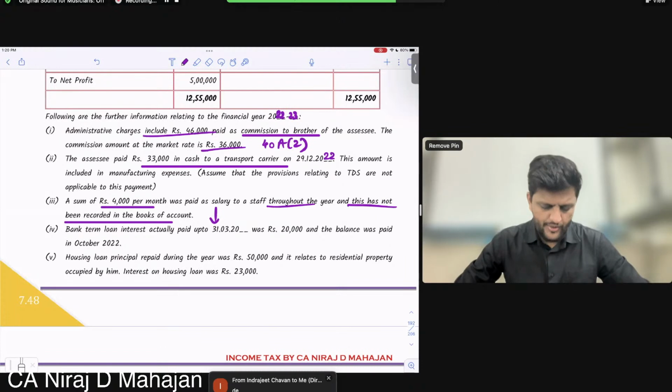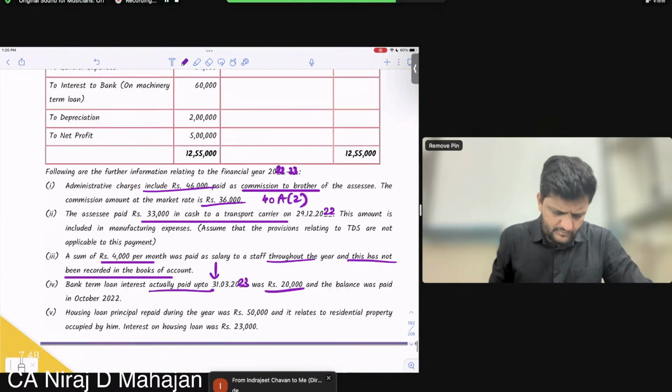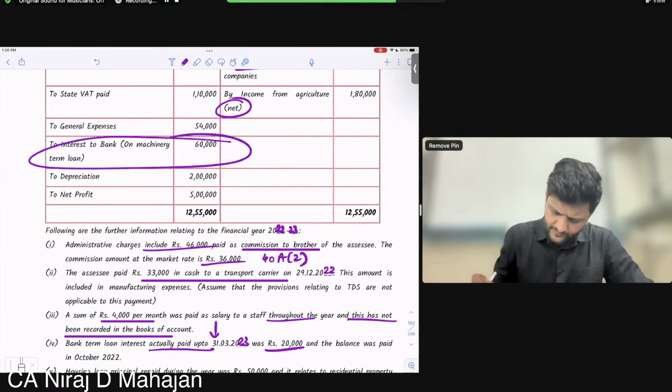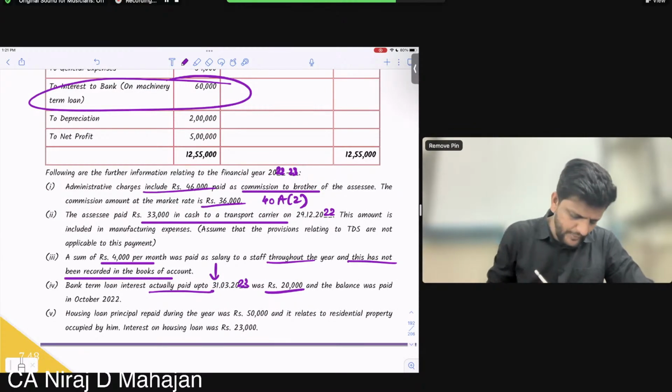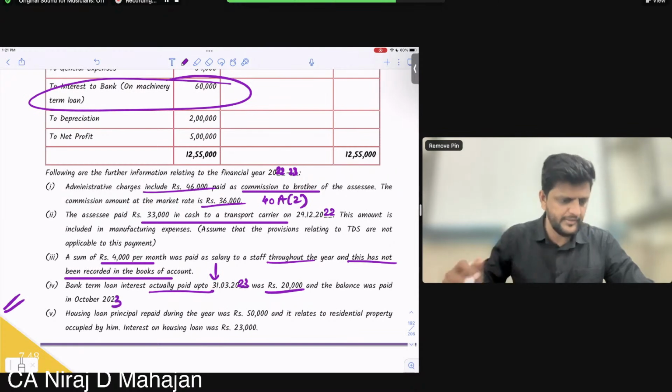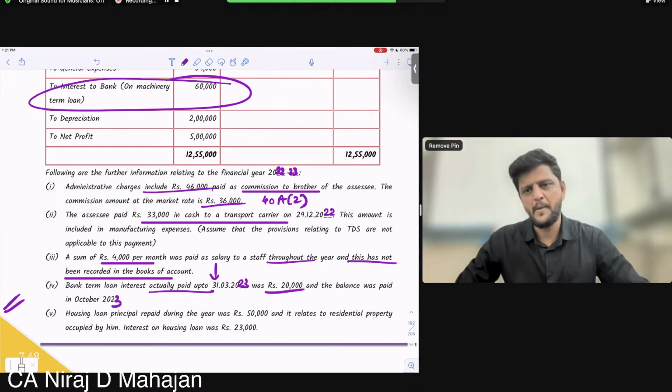Bank term loan interest actually paid up to 31st March 23 was 20,000, and the balance was paid in October 23. P&L debit is 60,000.